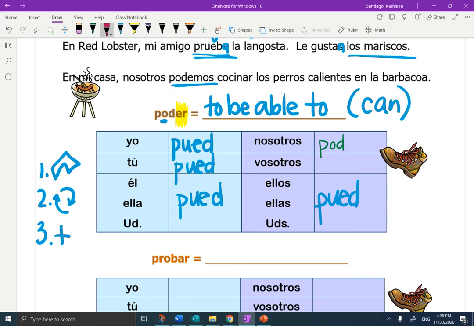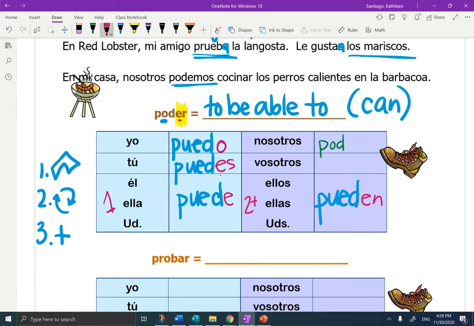Now let's add in our endings. Okay, yo always ends in O, yo puedo. You have 2 big toes. Toes reminds me that this is puedes. Where am I getting that E from? Right here. El, ella, usted, Eddie, one person, one vowel comes from above, puede. And I'm going to jump over to do 2 or more people. They ride in the van. Okay, so van reminds me that this is pueden.